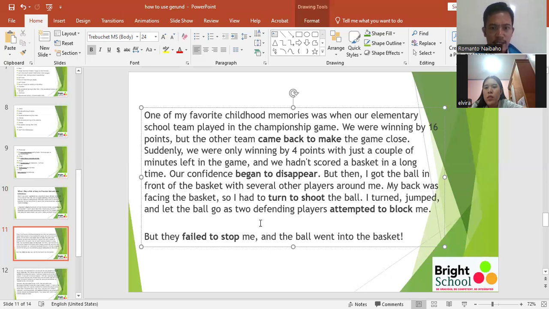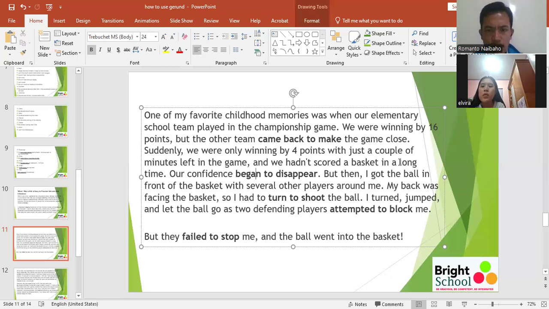Our confidence began to disappear. But then I got the ball in front of the basket with several other players around me. My back was facing the basket, so I had to turn to shoot the ball. I turned, jumped, and let the ball go as two defending players attempted to block me. But they failed to stop me, and the ball went into the basket.